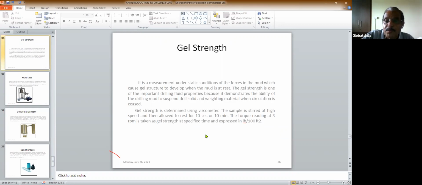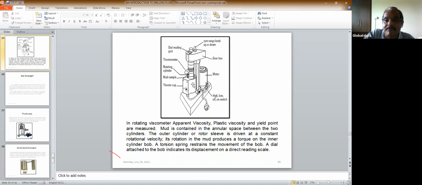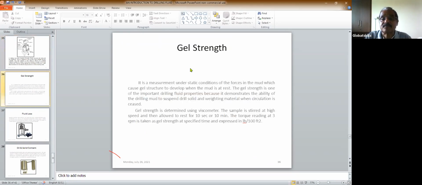What you do, here you take the mud for the gel strength. There are two types of gel strength: 10 minutes gel strength and 10 seconds gel strength. That means within 10 seconds, what should be the gel strength? So you take the mud here, leave it for 10 seconds, then you rotate this one, and from there you get a number. That number gives you the gel strength. So it's a measure of static condition. As I told you, that's the gel strength you can measure using this one.